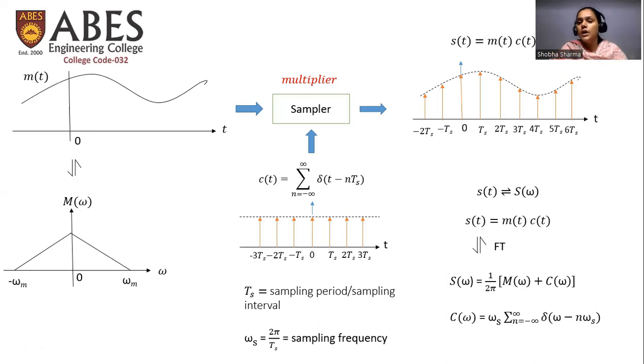In order to find that Fourier transform, we need to know a very important property of Fourier transform, which says that if two signals are multiplied in time domain, then they will be convolved in the frequency domain.